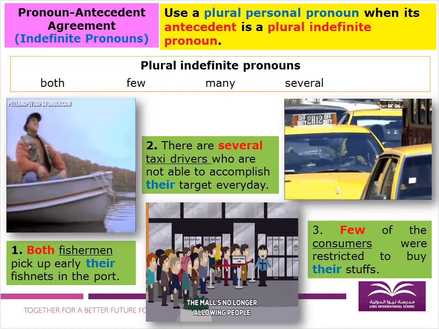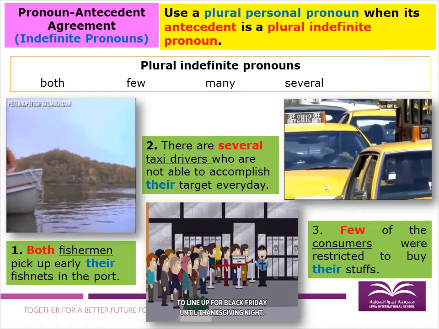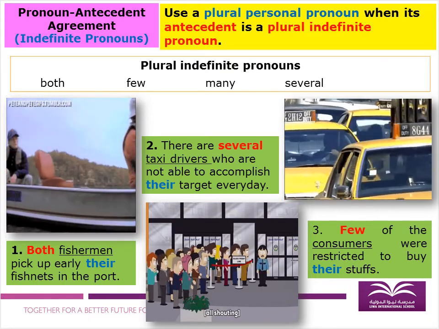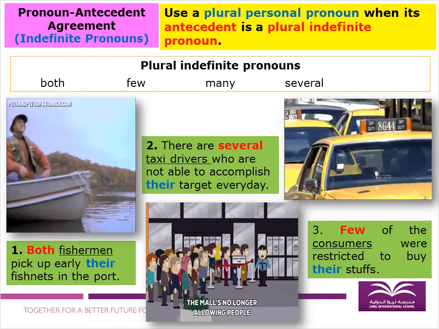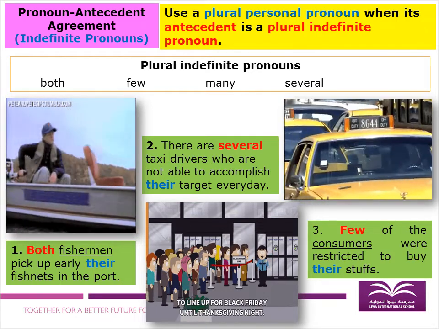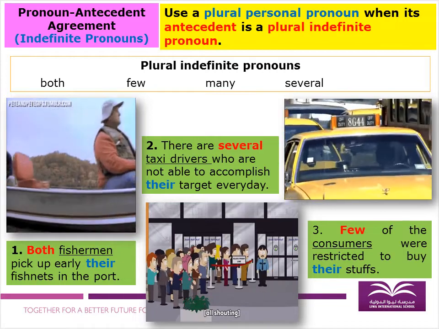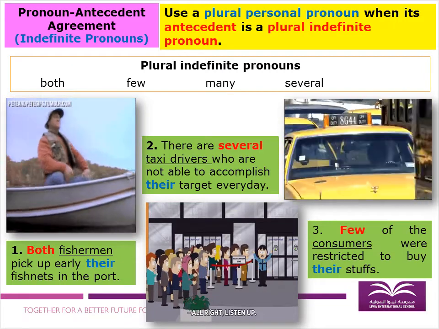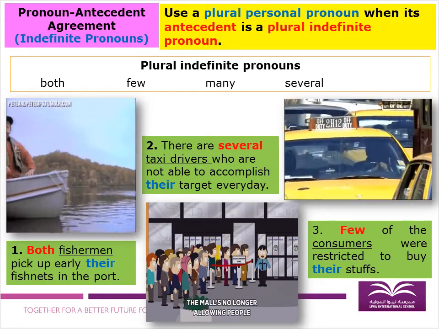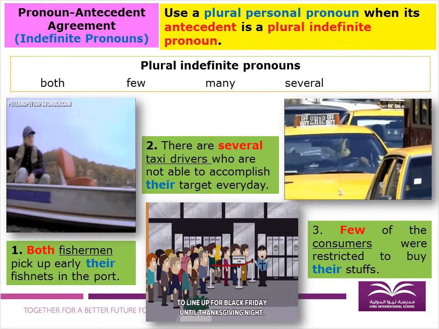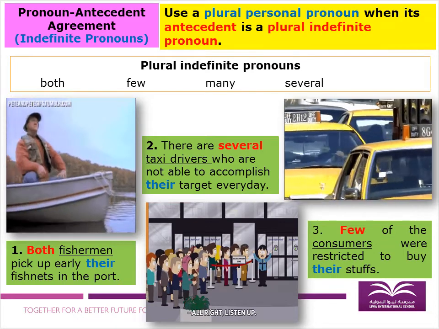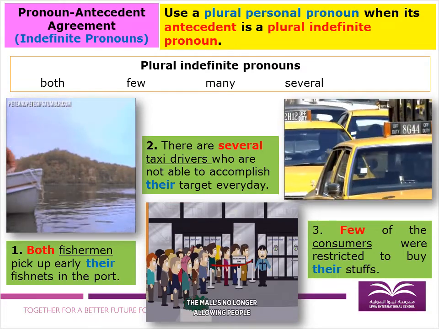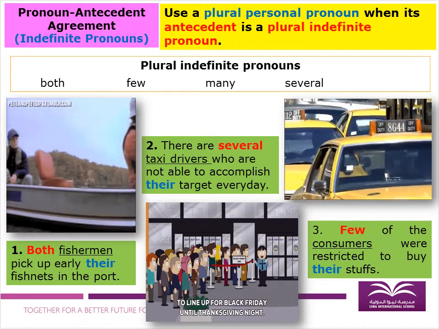Number 1, both fishermen pick up early their fish nets in the port. What is our pronoun here? We have their. Why? Because our antecedent is both, a plural indefinite pronoun. And look at the fishermen. Look at the spelling, M-E-N. Fishermen, not fisherman. Alright? Fishermen is the plural form of fisherman.